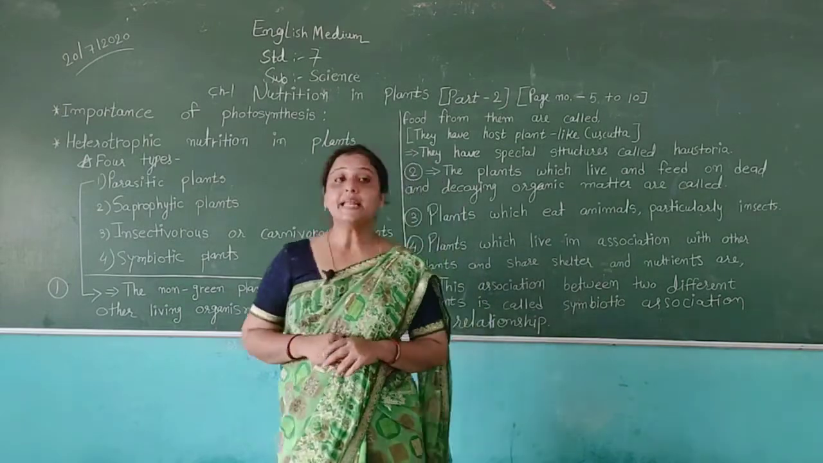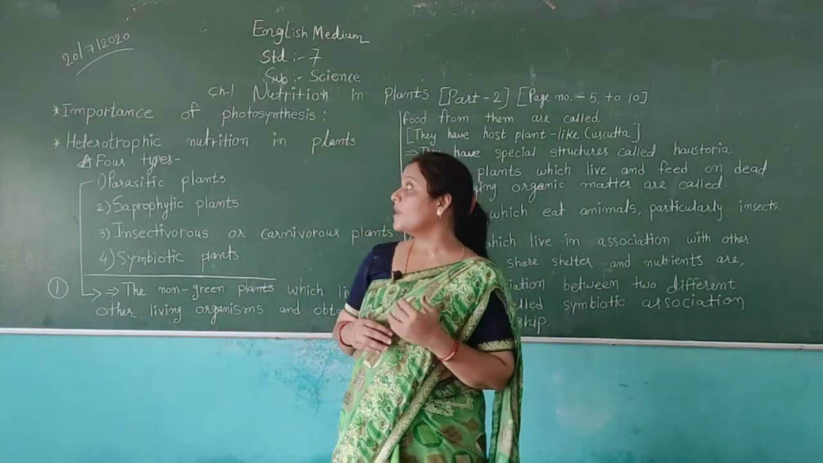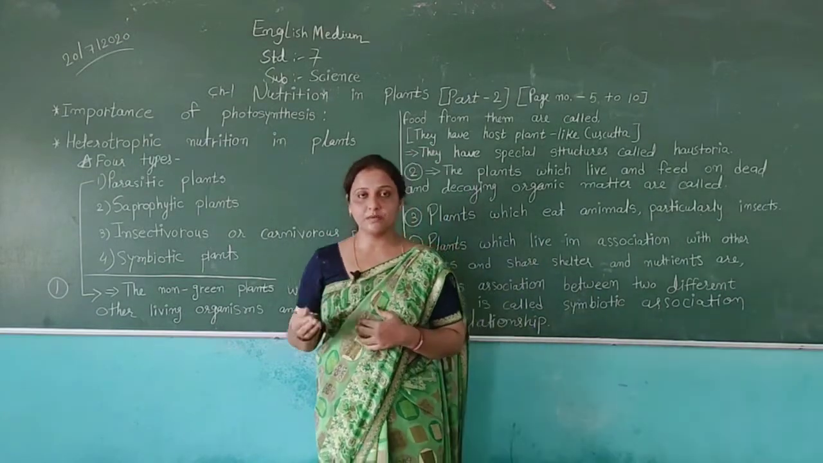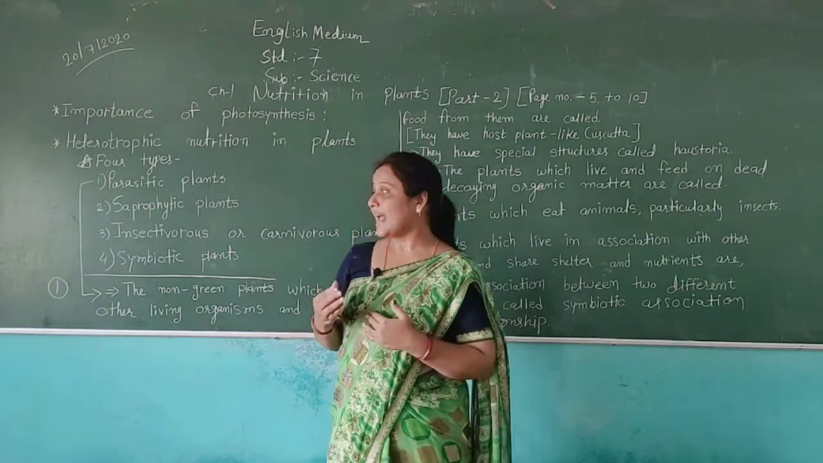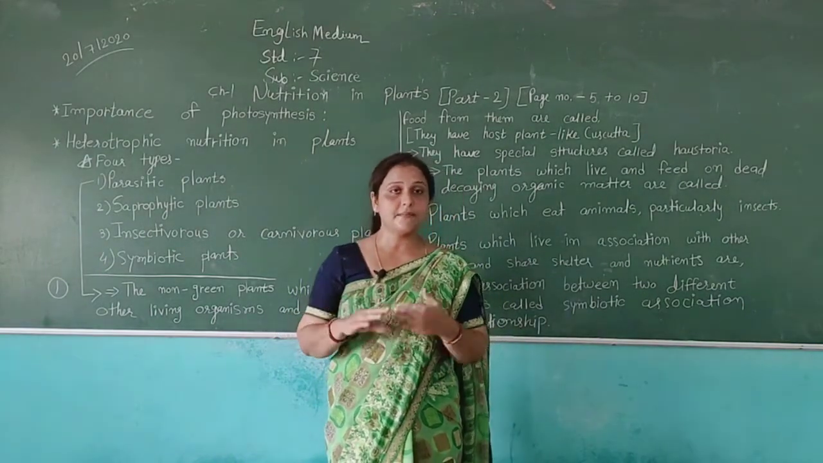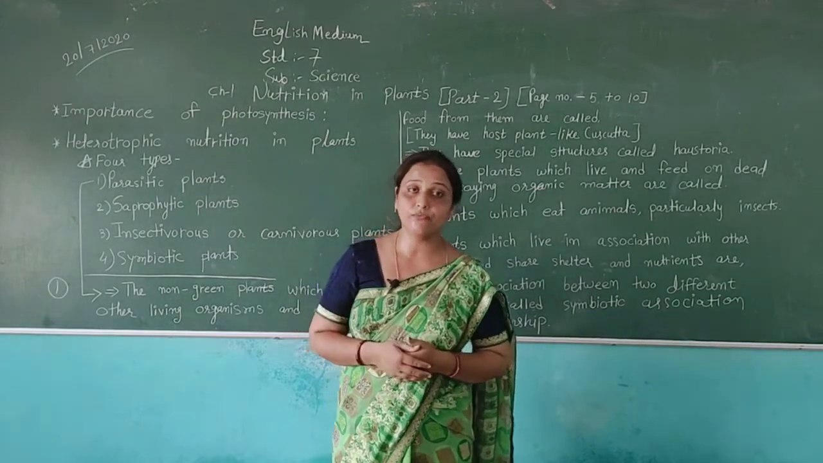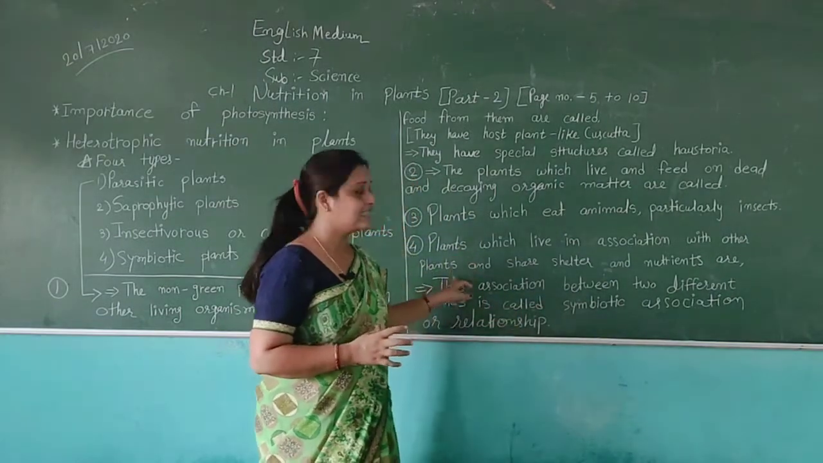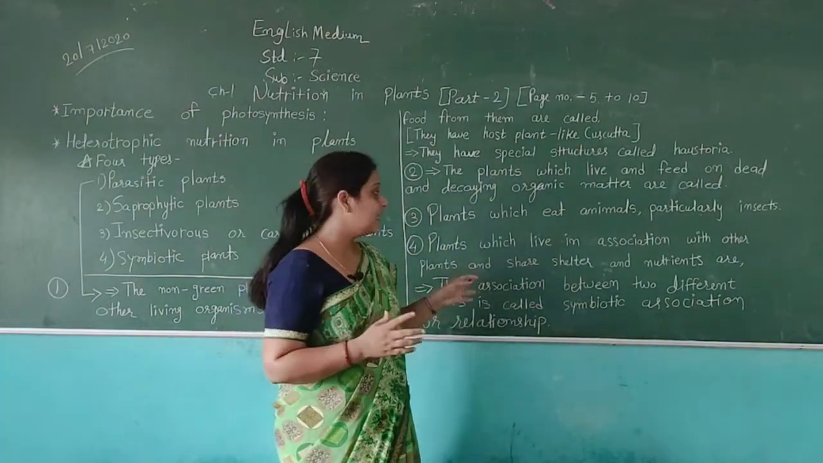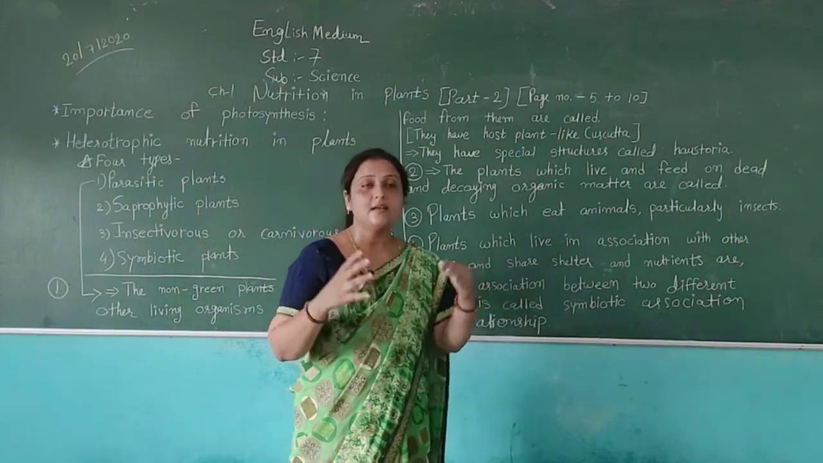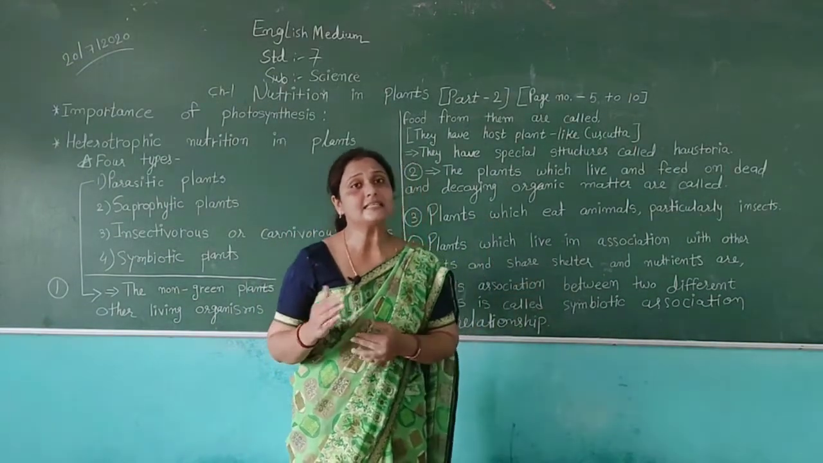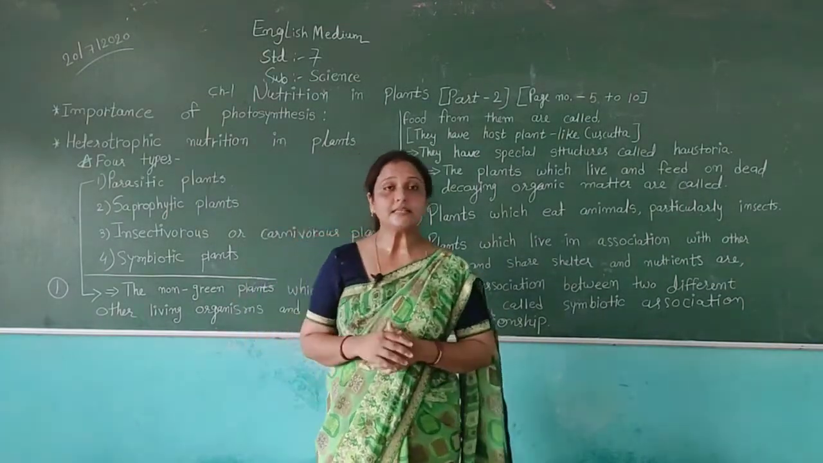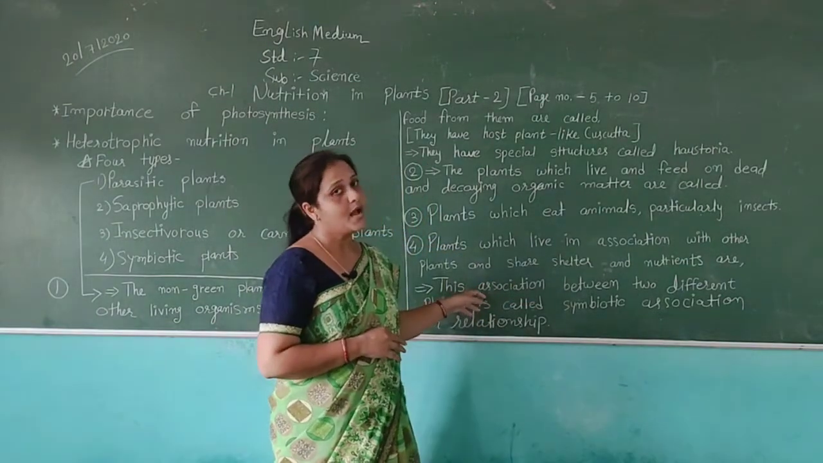For example, in lichens we can see fungus provides some types of nutrients to alga. Then alga also provides some food to fungus. So they are an example of this type of plants. They live together, and they also share their shelter and food with each other. So fungus and alga are the example of this type of plants.